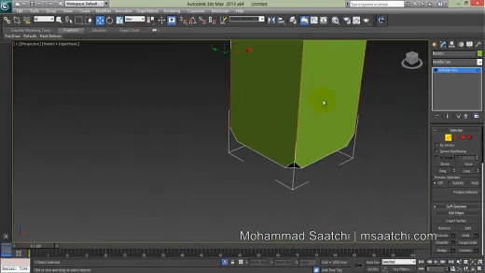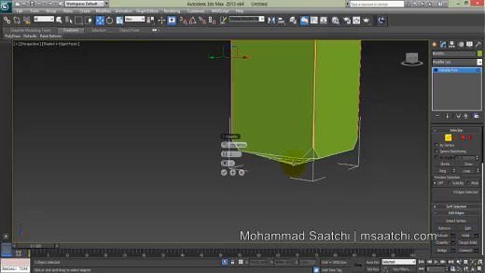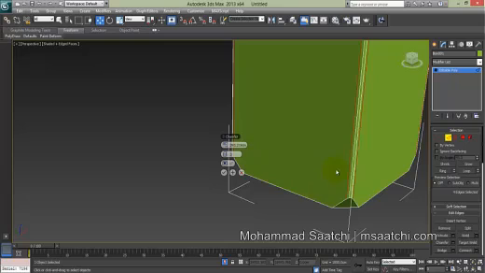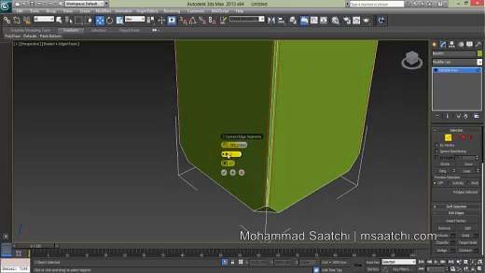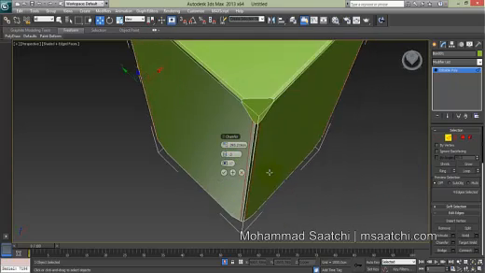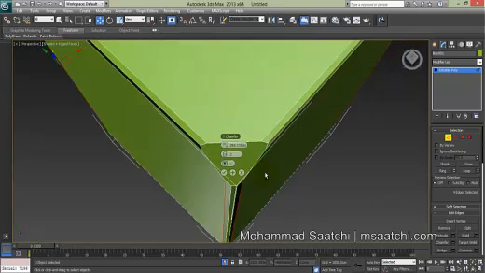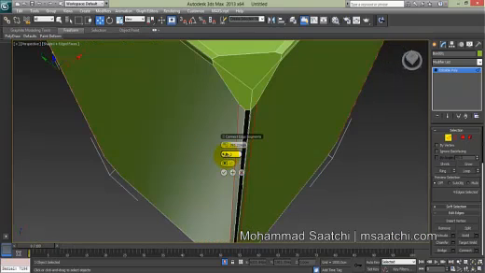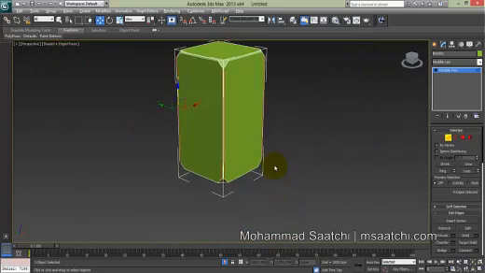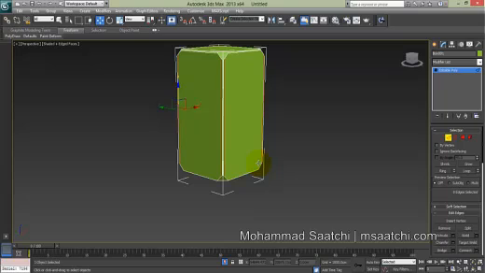I will use chamfer again. If you increase the connection edge segments, it will become more smooth. But attention, always use a low value. Don't try to increase it because it will eat your graphic card memory.